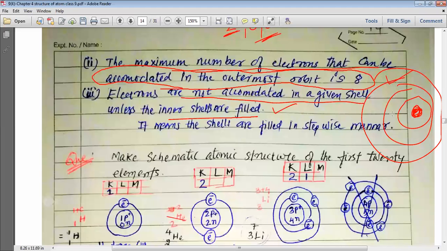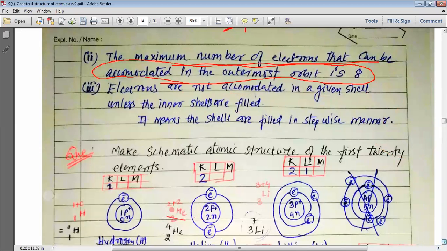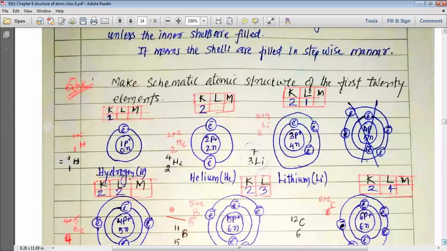So please remember, the maximum number of electrons that we can fill into any shell is 8. In the first shell we can put only 2 electrons, but later on we can fill the shell up to 8 electrons. Until the inner shell is completely filled, we cannot move to the next shell. So my dear students, let us make the schematic atomic structure of the first 20 elements.